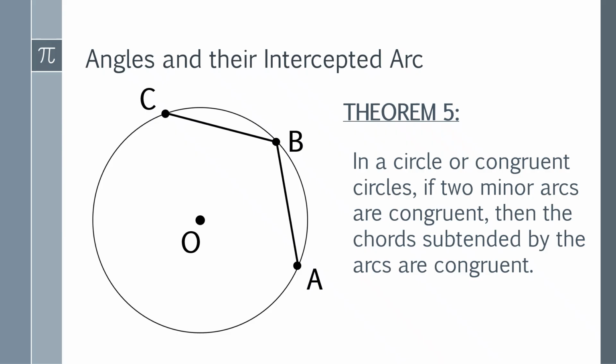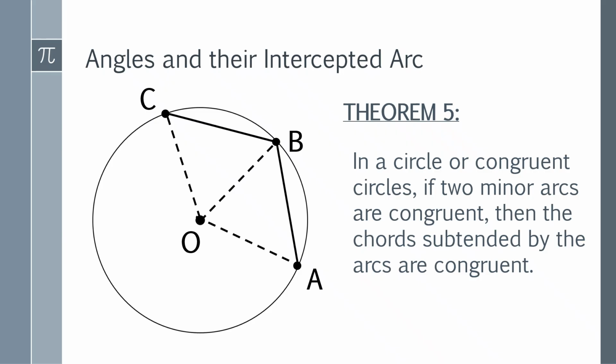If these two minor arcs are congruent, let's say minor arc BC and minor arc AB are equal in measure, therefore the chords subtended to them, which are CB and BA, are also congruent.